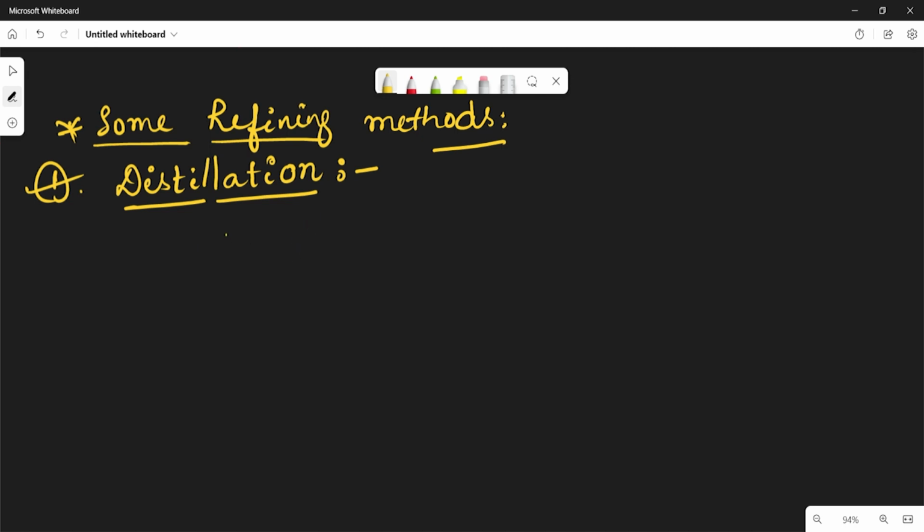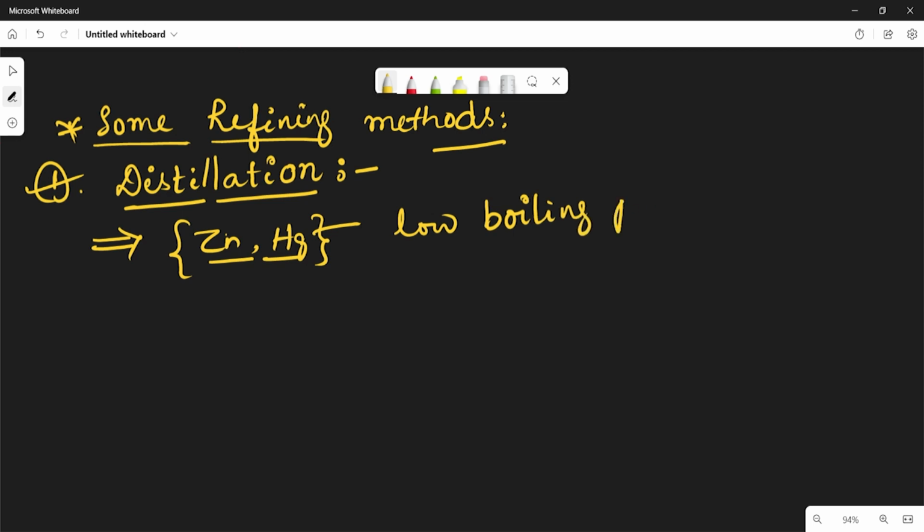In this method, it is very useful for the purification of some metals like zinc and mercury, because these zinc and mercury have low boiling points, right? So such types of metals may be refined using the distillation process.